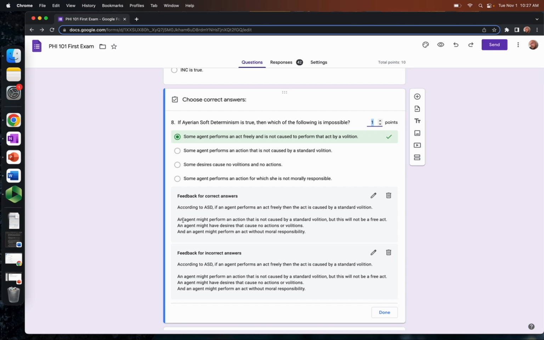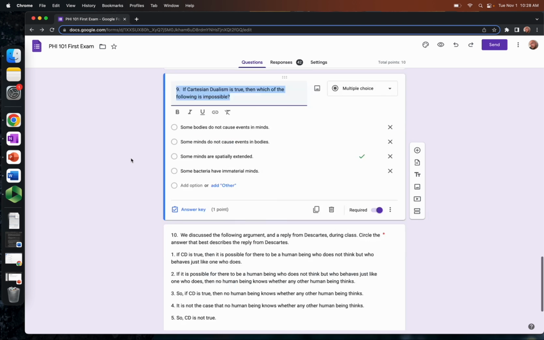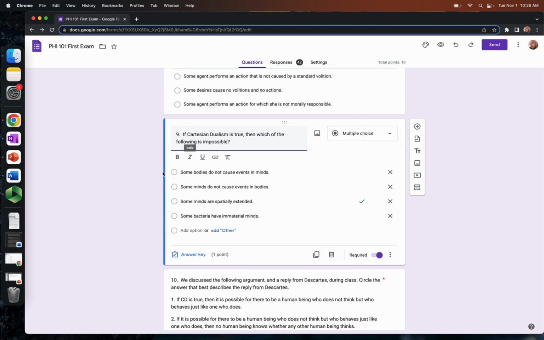So similarly, an agent might have desires that cause no actions or volitions. So this one's not impossible. All right, number 9. If Cartesian dualism is true, then which of the following is impossible? Look, this should be straightforward. Some minds are spatially extended. That is impossible, right? Because according to Cartesian dualism, minds are not spatially extended.